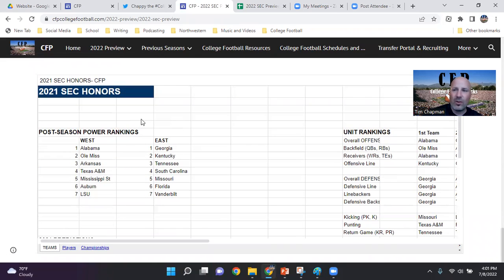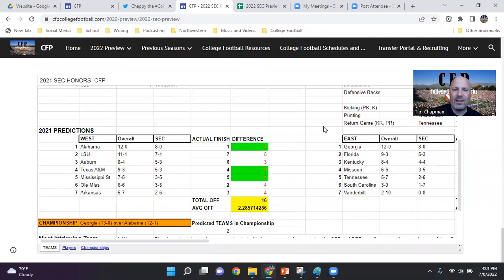And then also, of course, we're going to review our SEC honors from last year. So how we power ranked the teams at the end of the season, the unit rankings that we came up with. And then also we remind you, this is what we picked and this was how they actually finished.